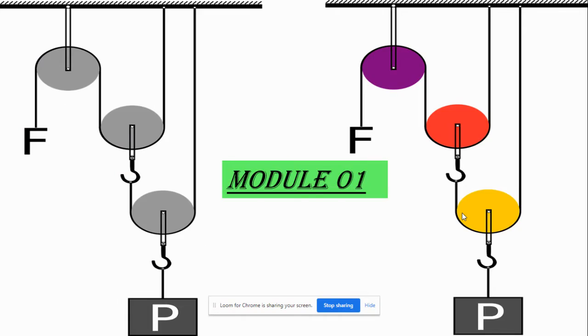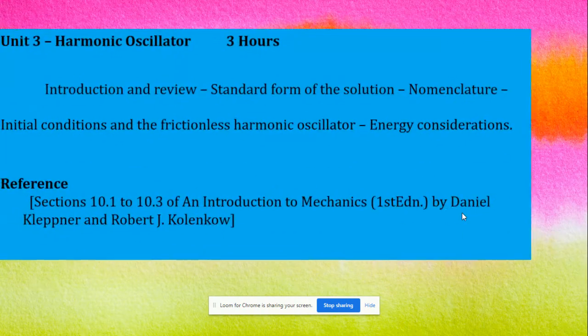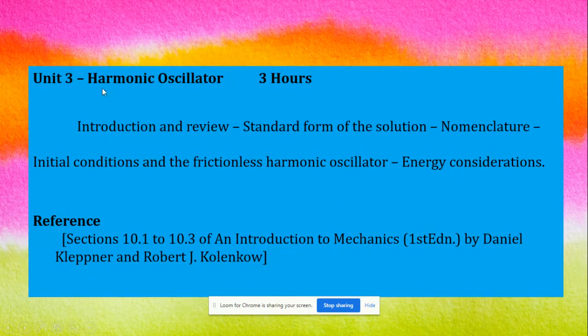First, I'll discuss Module 1. Module 1 deals with Unit 3 in the Calicut University UG syllabus, Mechanics and Harmonic Oscillators. In this video, we'll see the introduction and review, standard form, nomenclature, initial condition, and the frictionless harmonic oscillator, energy consideration. And this is the reference book I have taken. Just note it down.